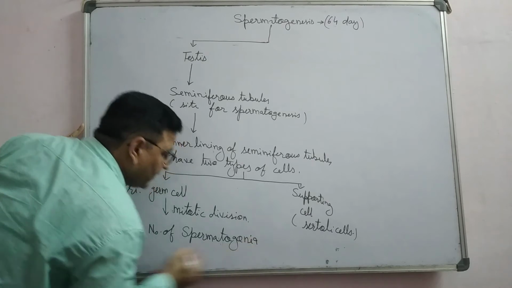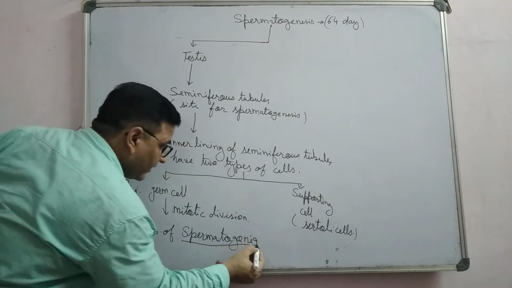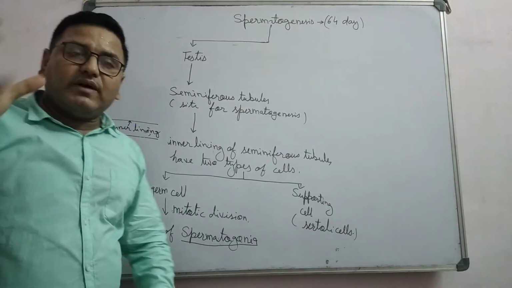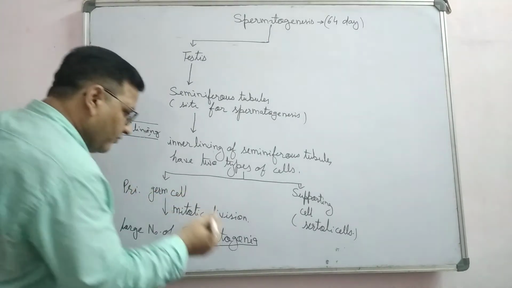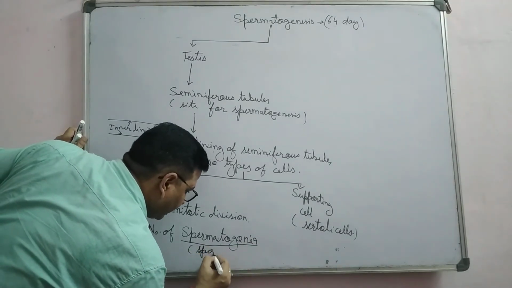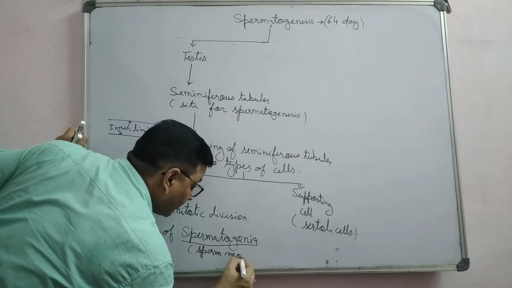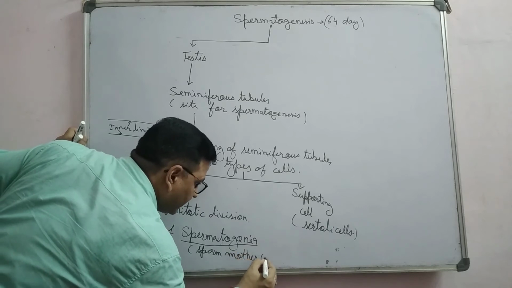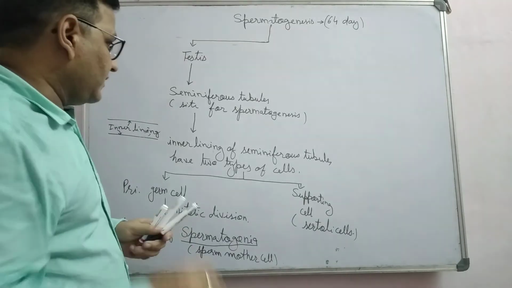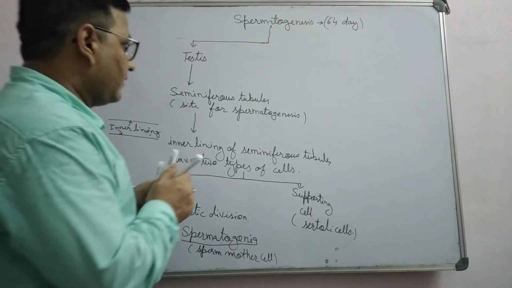They form a large number of spermatogonia. What is spermatogonia? Spermatogonia is known as sperm mother cell. Another name you can say is sperm mother cell. Right? These spermatogonia, if you observe the next flow chart, right?